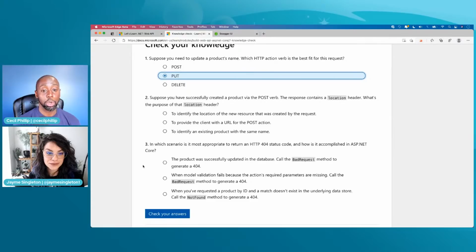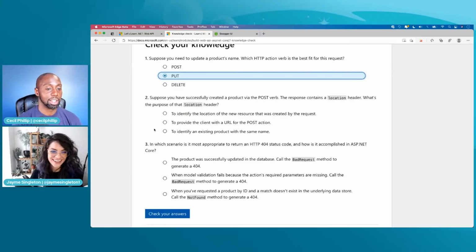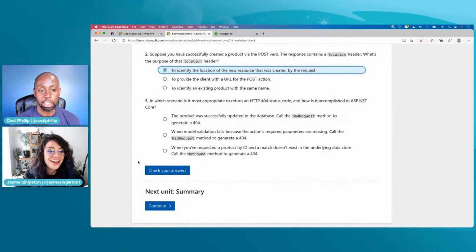So is it the location of the new resource? Is it the URL for the post action that you already just ran? Or is it the identity of an existing resource using the same name? So A. Are you sure? Is this your final answer? I'm going with A. Yes, that's what I feel most. I hope you're not cheating and looking up stuff on another screen. I'm not.